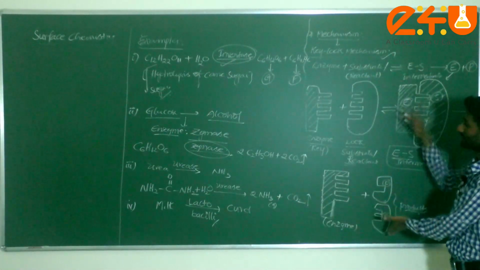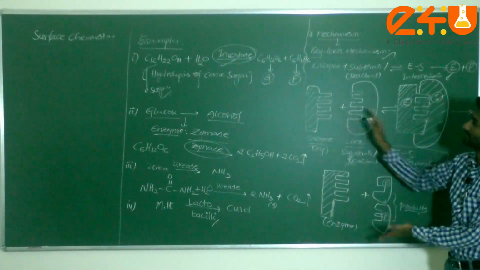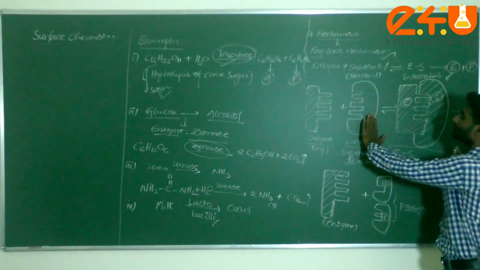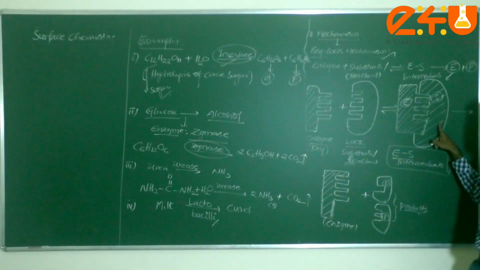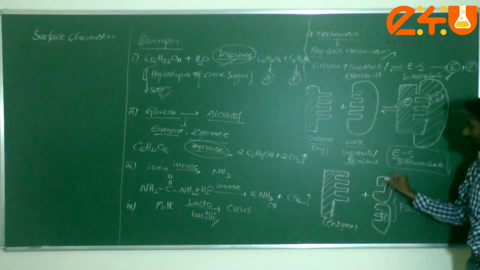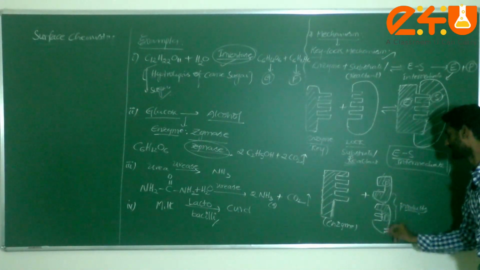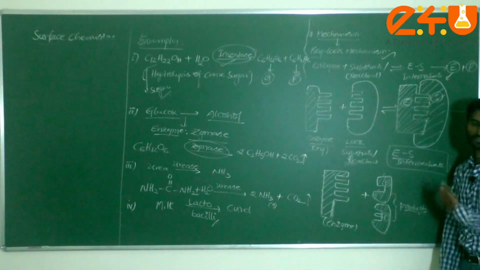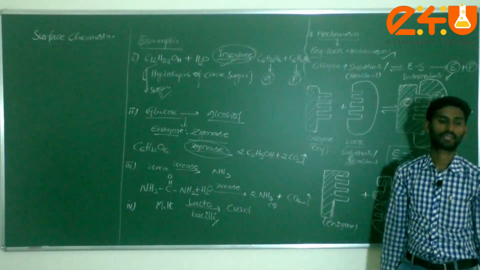Just you have to check the steps here, how this happened. This enzyme, the substrate will be absorbed on the surface of this enzyme, forming ES. That is called the intermediate, it is unstable, and finally what is happening here, it is forming the enzyme as well as the product with the help of the key-lock mechanism. Different types of examples we discussed in this chapter.